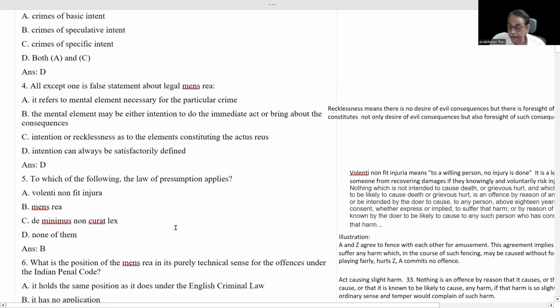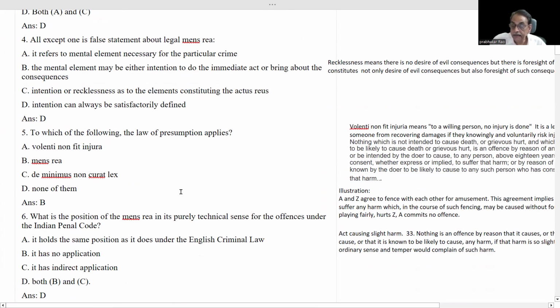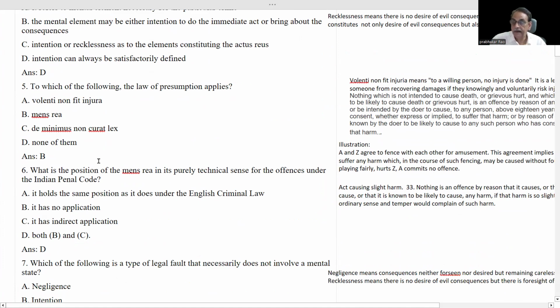Okay. Next, to which of the following does the law of presumption apply? Presumption means guesswork. Volenti non fit injuria. Yes, here presumption applies. Mens rea. Here mens rea presumption will not be applied. De minimis non curat lex. What is the meaning of this particular phrase? First, we will see about this thing.